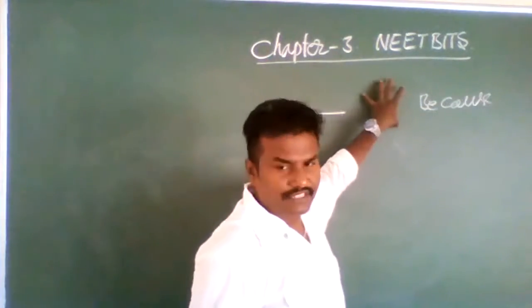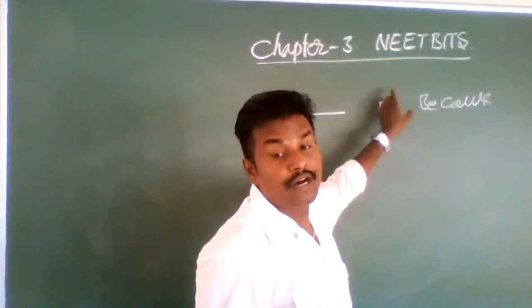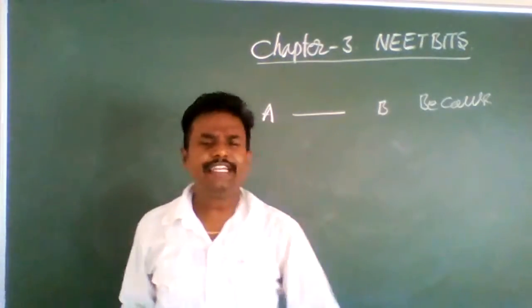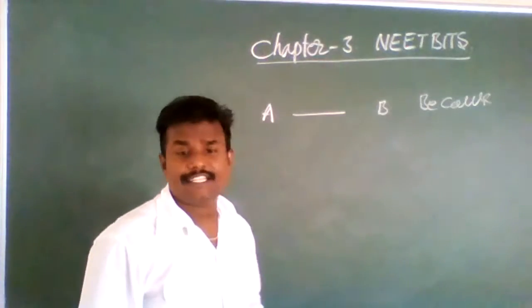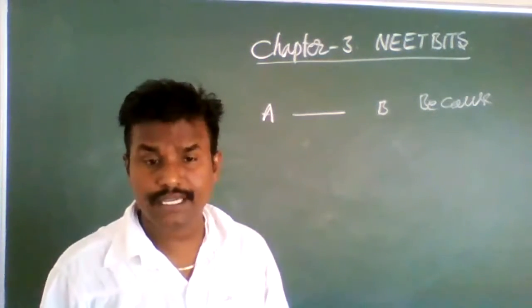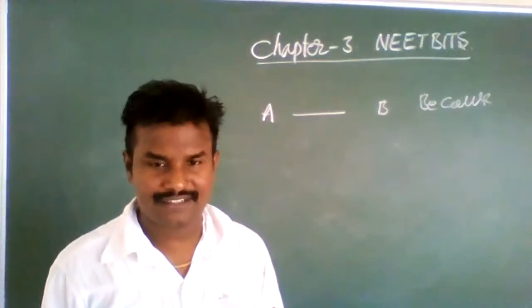This is a very simple question. Actually, it was not in the textbook, so it is an additional question.